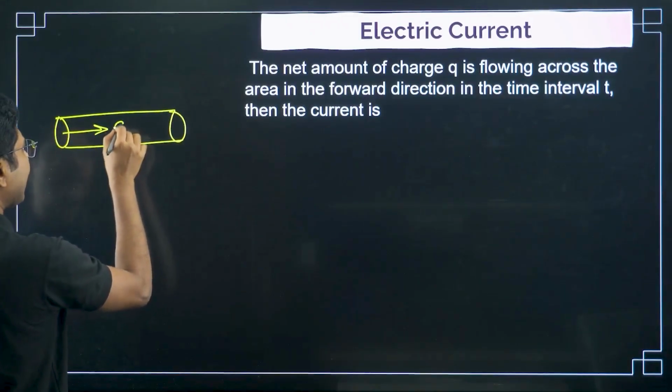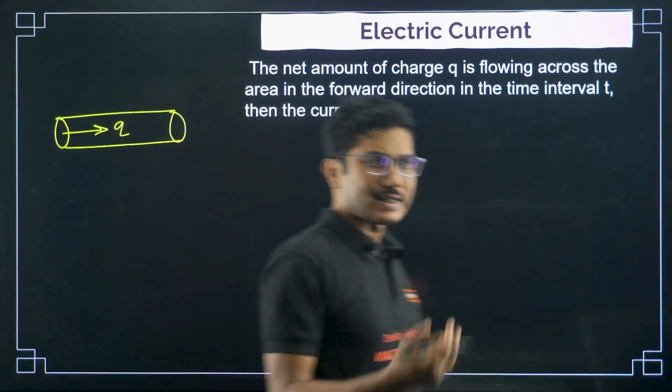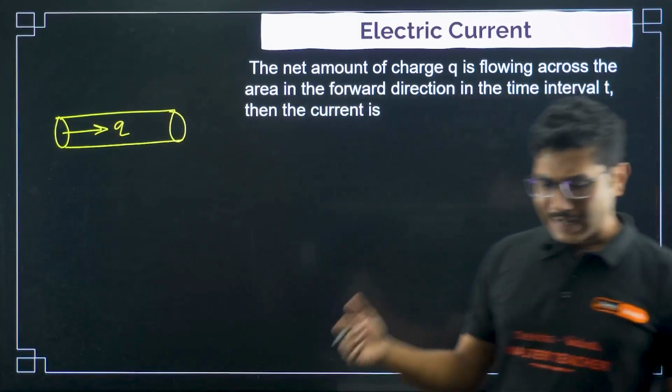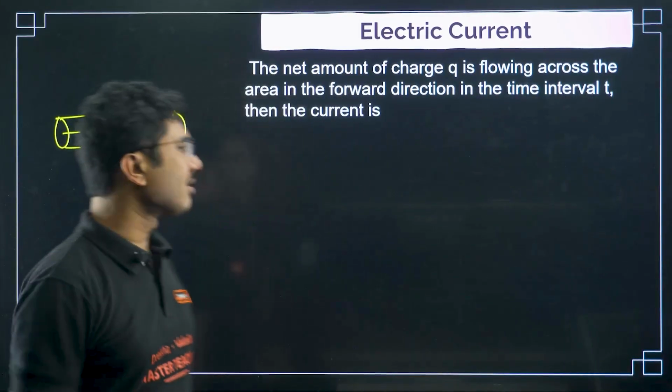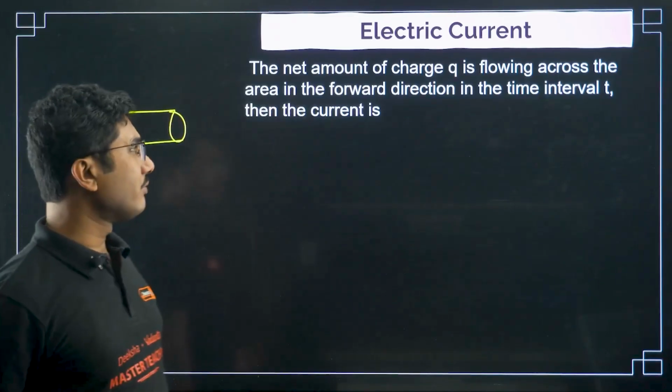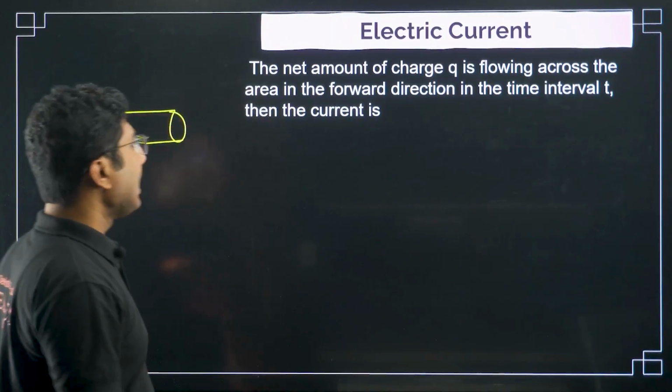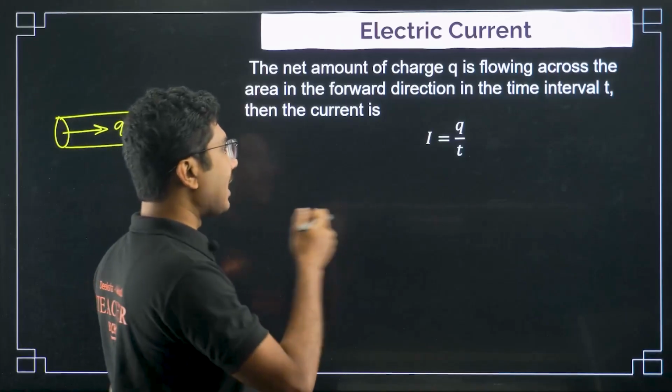Okay, in the forward direction means we take generally one direction as forward, the other direction as backward. The direction part we will come to a little bit later on. To understand which direction current will flow, for that we need to know Ohm's law. Okay, then the current is basically given by Q by T.